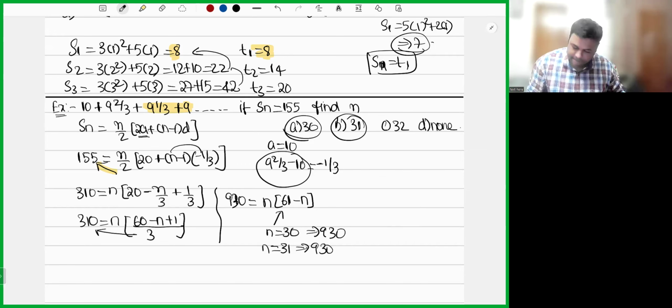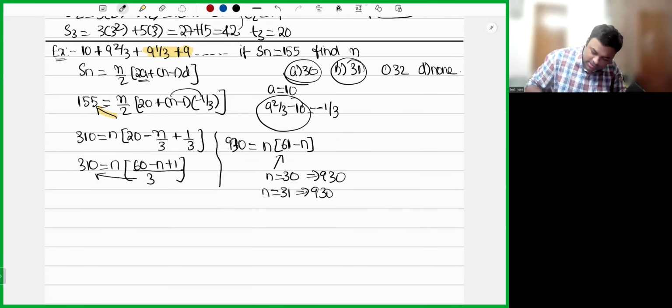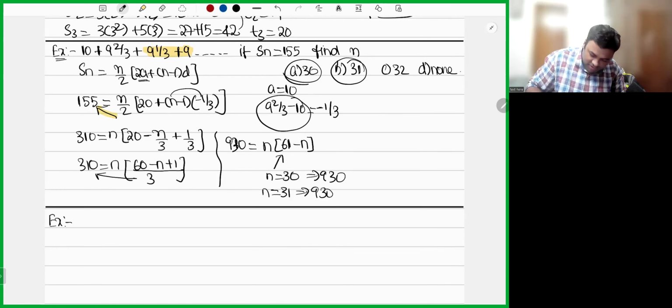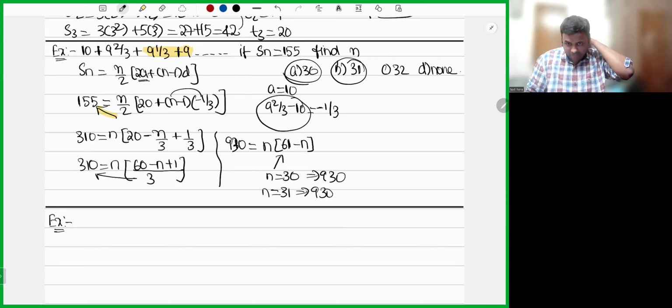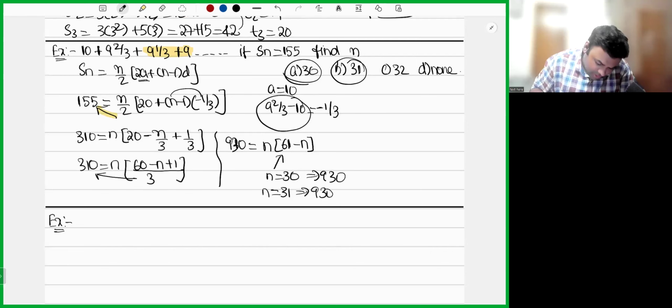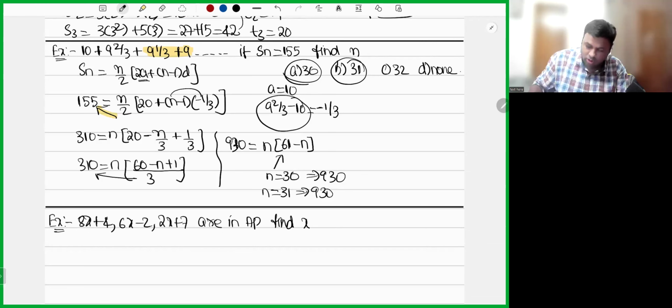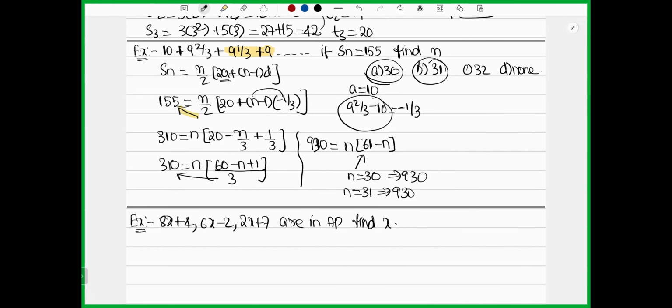Yes, sir, it's simple. Now I want you to think and solve this. Think, solve, and tell me the answer. Last question. After this, if any point is left out, we'll look into that and then we'll start with geometric progression. Example: 8x + 4, 6x - 2, and 2x + 7 are in AP. I want you to find x. No options for this. Just go ahead and calculate x. I'll wait for 2 minutes. Please calculate x and tell me.